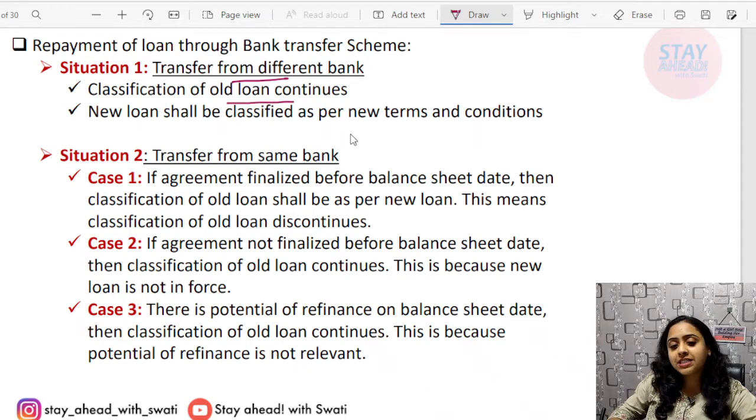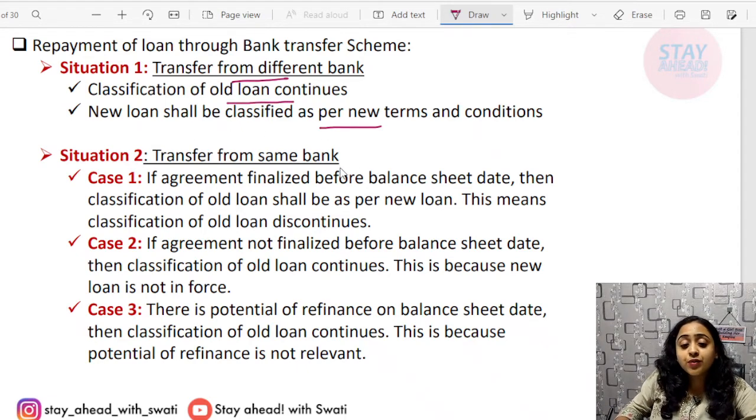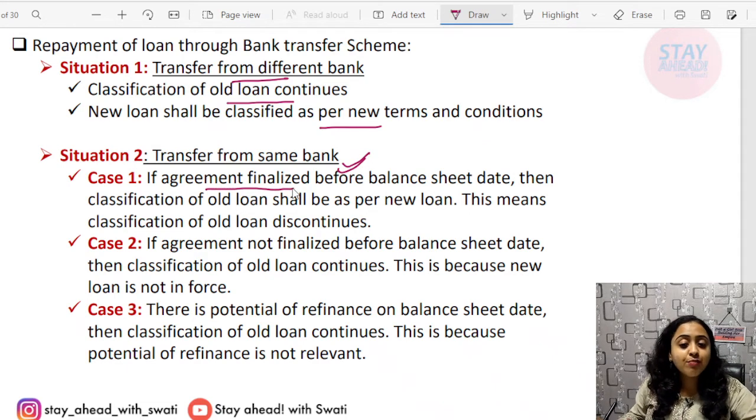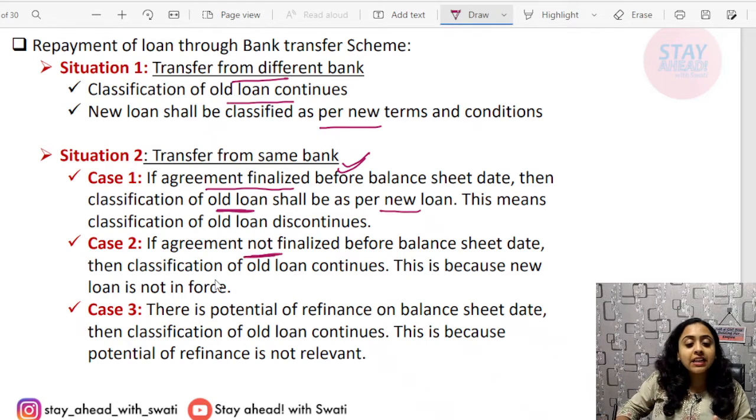The new loan shall be classified as per the new terms. If you transfer within the same bank, then you have to see whether the agreement has been finalized before the balance sheet date. If it has been finalized before the balance sheet date, then classify as per the new loan. If not finalized, then continue the old loan classification.